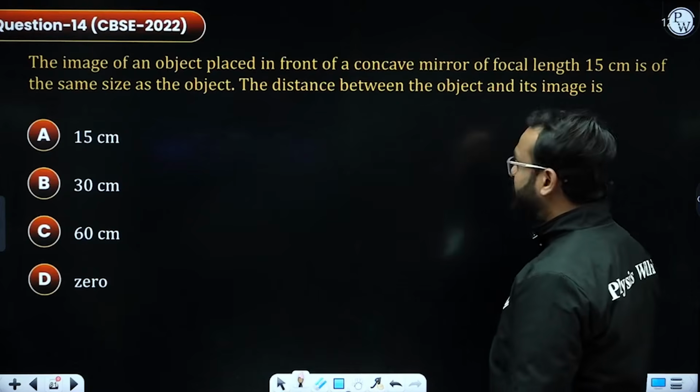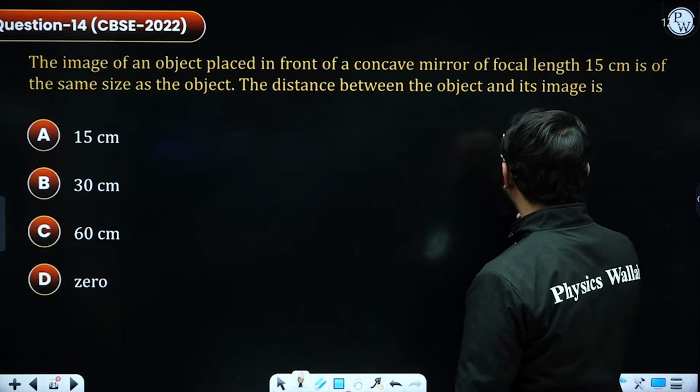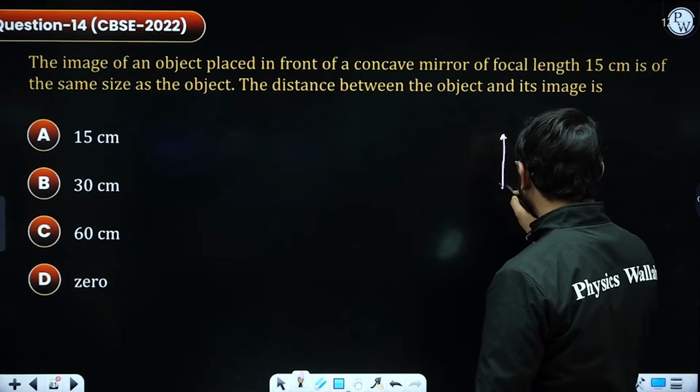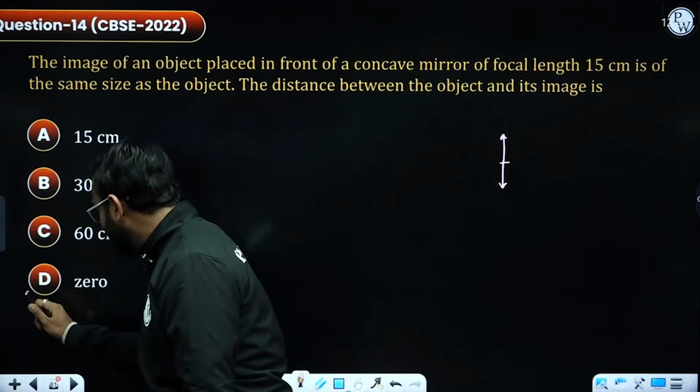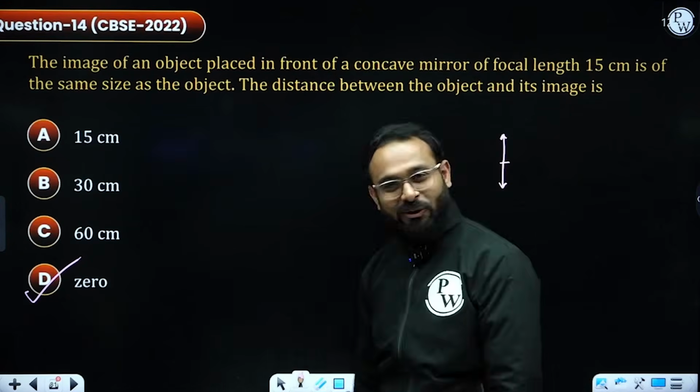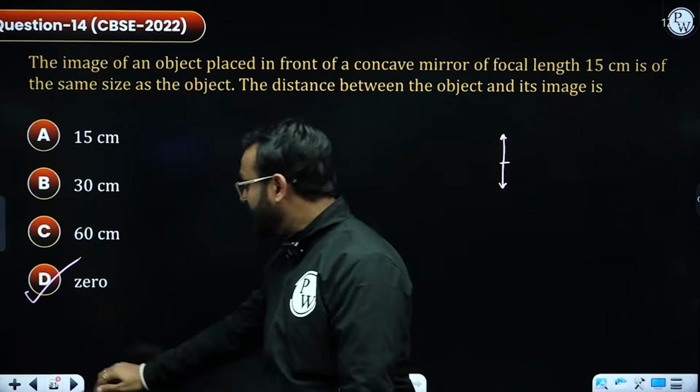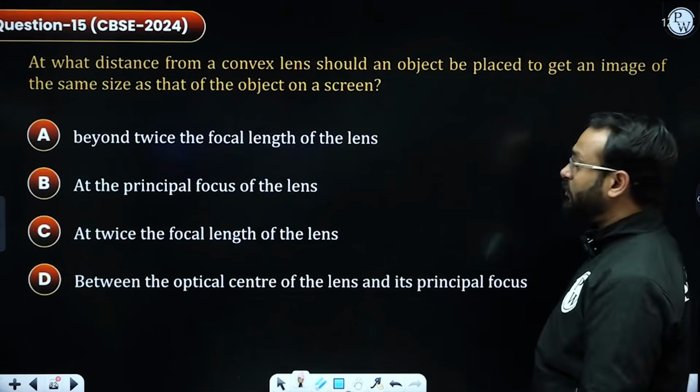Distance between object and image. So if this is your object, this is your image, no distance required. A, B, C, D. Answer is D, 0. Correct answer. So this question was asked in 2022. Moving ahead to the next question.